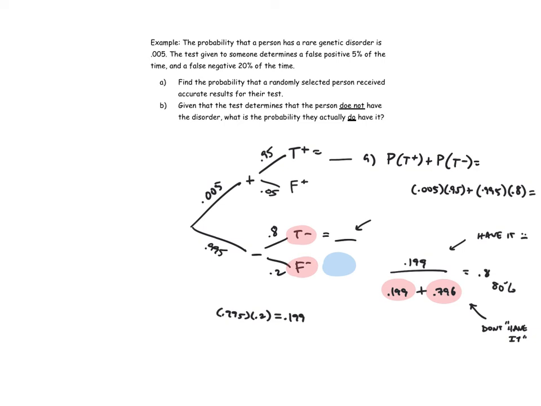Okay, this is Bayes' theorem. Now, this can sometimes be a little confusing along in the process, but try to keep it straight. Try to keep your definitions of what each of your symbols means. So negative here, positive here, and then T and F along the way, and what those mean in the context of the problem. Let's do one more problem, and we'll be good for this lesson.